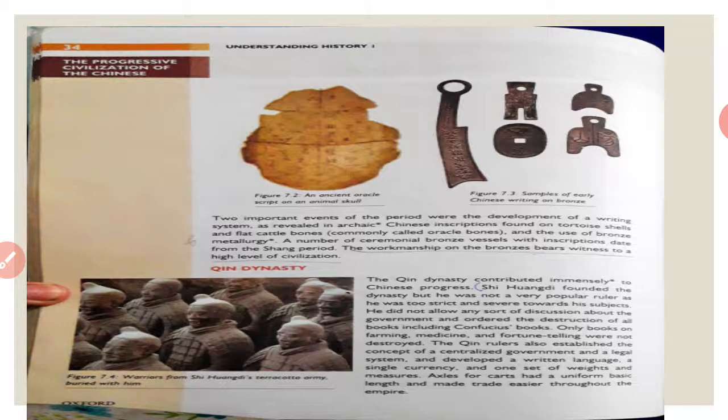Now let's read them. There are two important things of the period: the development of a writing system, as revealed in archaic Chinese inscriptions found on tortoise shells and flat cattle bones, and the use of bronze. A number of ceremonial bronze vessels with inscriptions from the Shang period tell us that their civilization was really civilized, like the Indus Valley civilization.